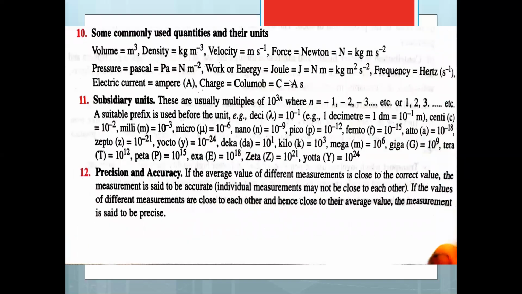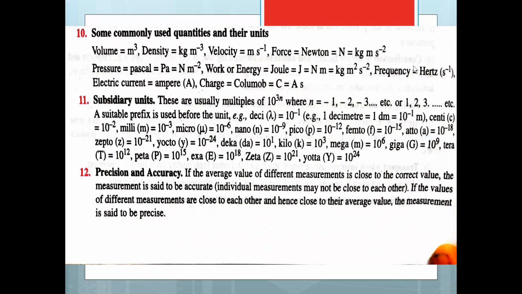Then some commonly used quantities and the units. Volume is expressed in meter cube, density kg per meter cube, velocity meter per second, force in Newton. 1 Newton equals to kg meter per second square. Pressure is expressed in Pascal, which is also equivalent to Newton per meter square. Work or energy is expressed in Joule, which is equal to kg meter square per second square.